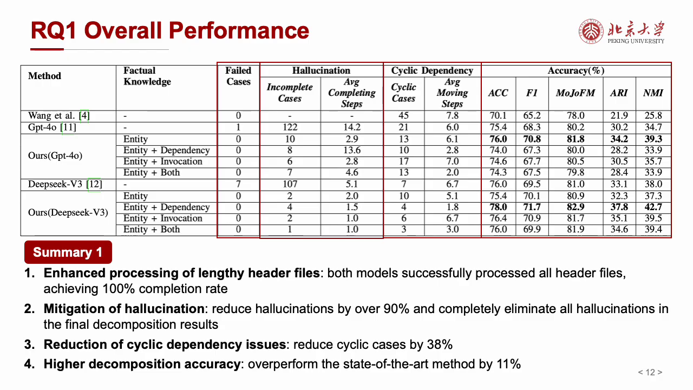We can see from the table that, first, through initial grouping, we enhanced the LLM's processing capability for lengthy inputs, achieving a 100% completion rate. Second, factual knowledge enhanced prompts reduced the hallucination rate by over 90% and cyclic dependency issues by 38%. Our hallucination detection and correction module completely eliminates all remaining hallucinations in final results. In terms of decomposition accuracy, we achieved an 11% improvement over the state-of-the-art approach.